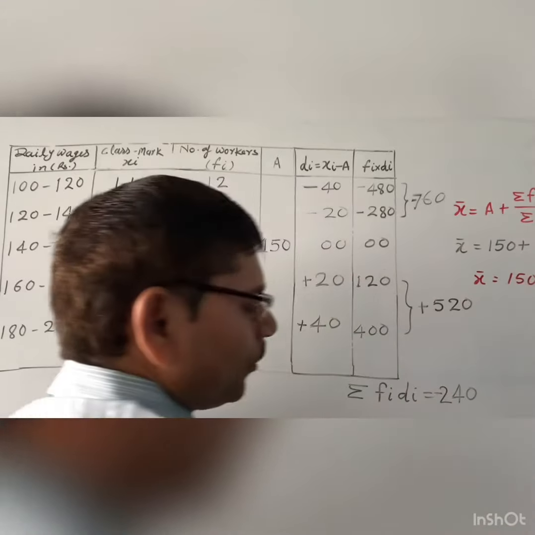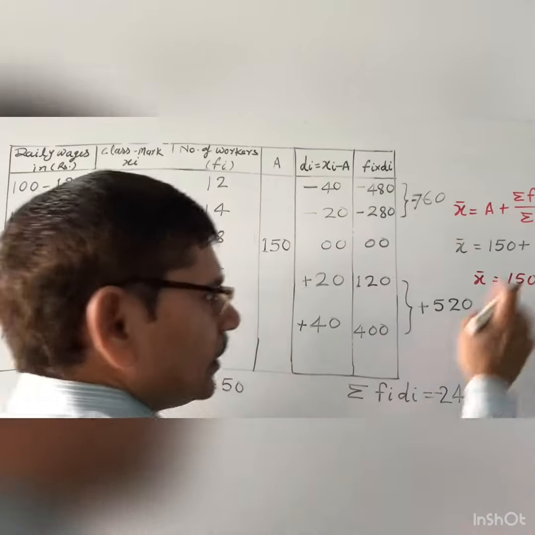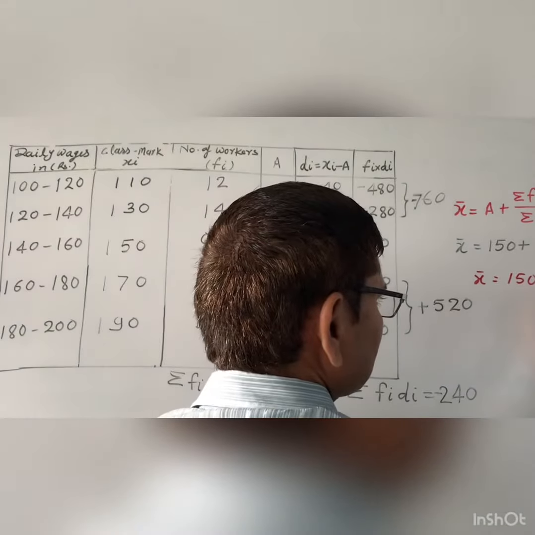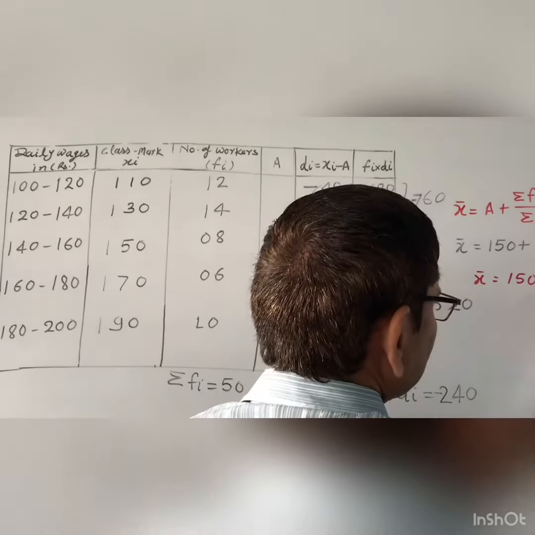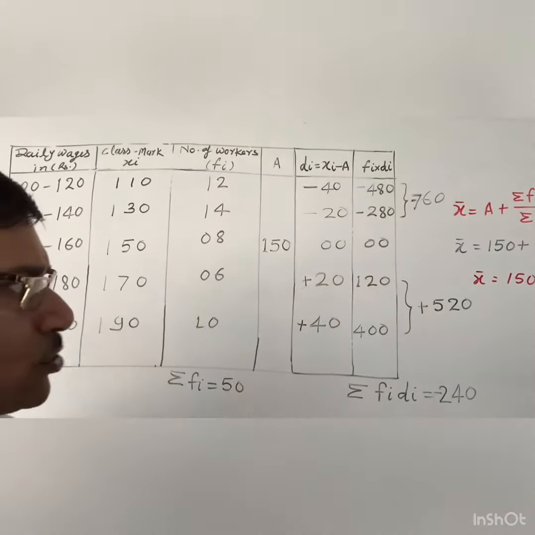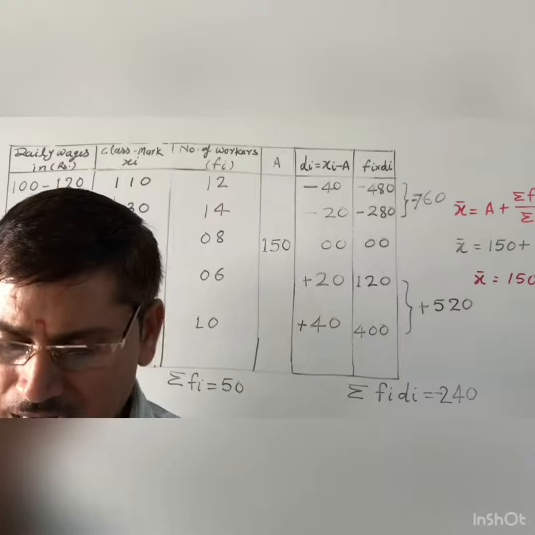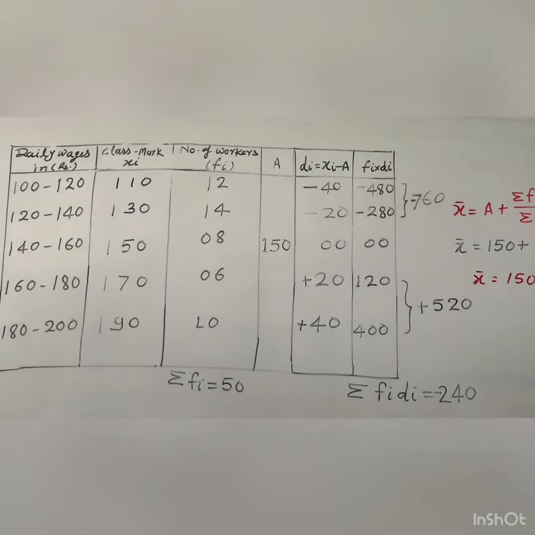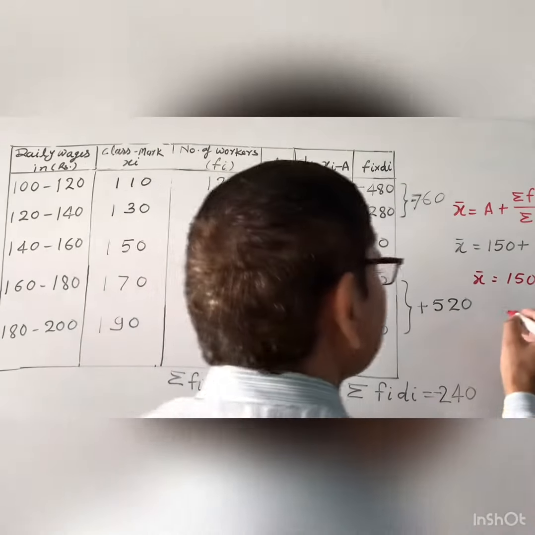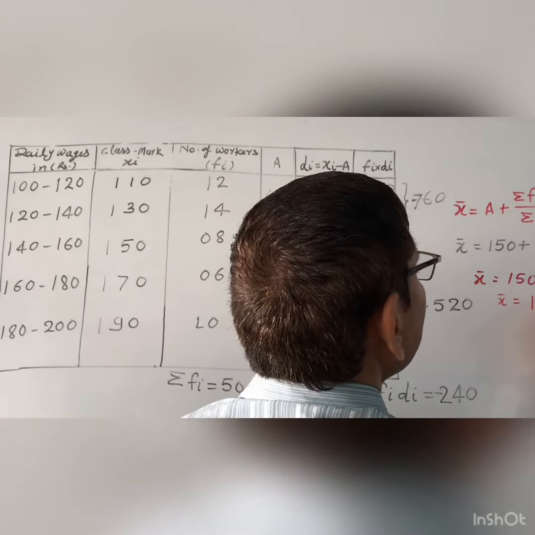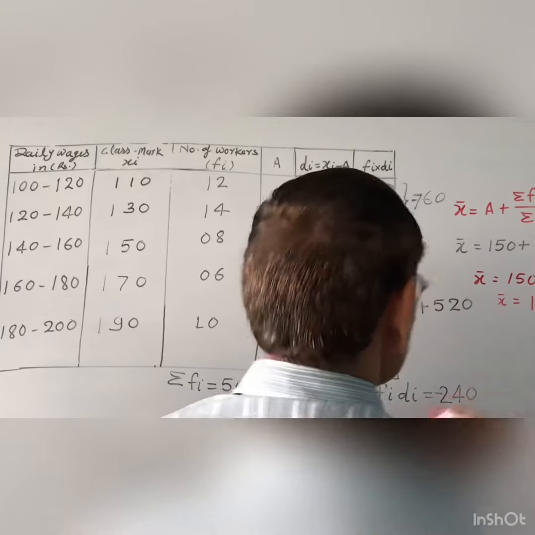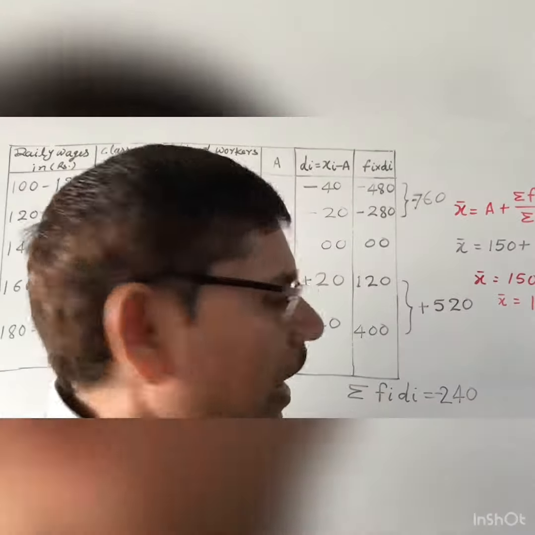Now you divide 24 by 5. What do you get? 5 fours are 20 and the remainder is 4. So 5 eights are 40 with the decimal. So this is 4.8. Now you subtract this 4.8 from 150. So what do you get? x bar equal to 145.2. So dear, this is the answer of this question.